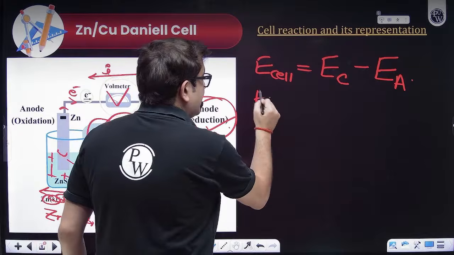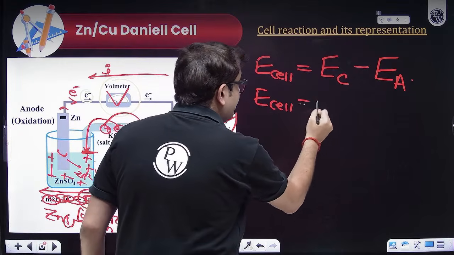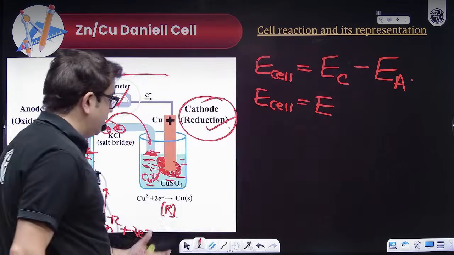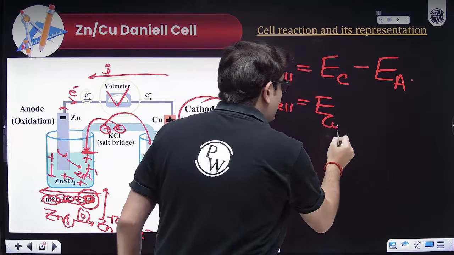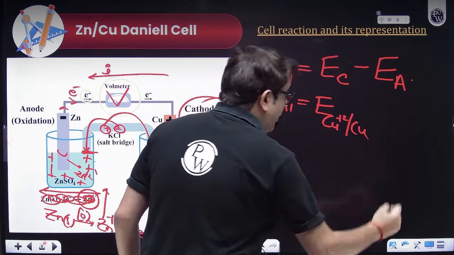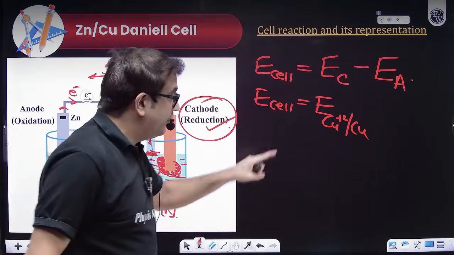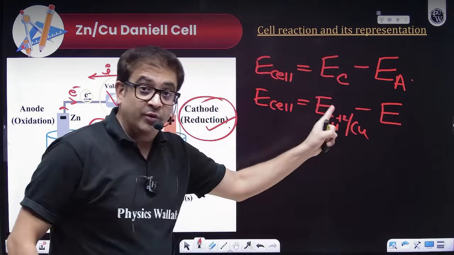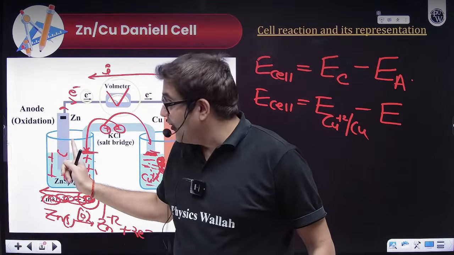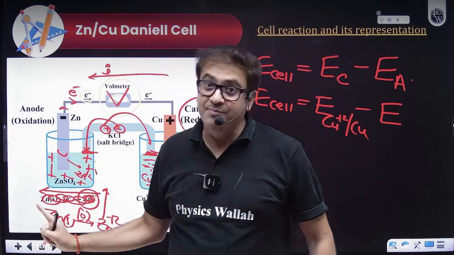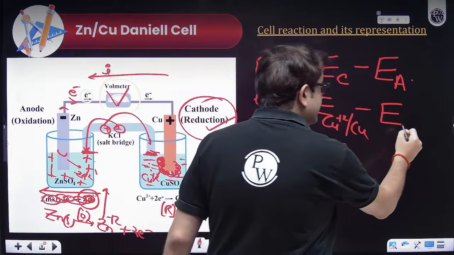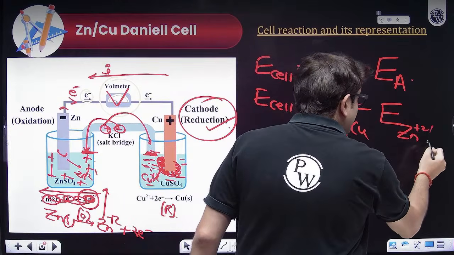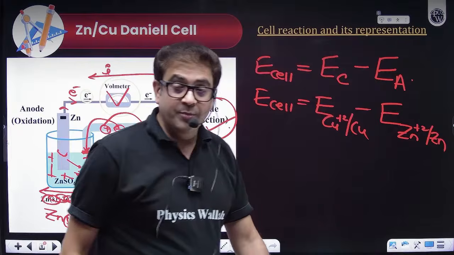So the cell potential for this Daniell cell will be the reduction potential for the cathode, which is copper, so Cu plus 2 to Cu, minus the reduction potential for the anode. Although it is getting oxidized because it has less reduction potential, that reduction potential is Zn plus 2 to Zn. I hope everybody is clear.